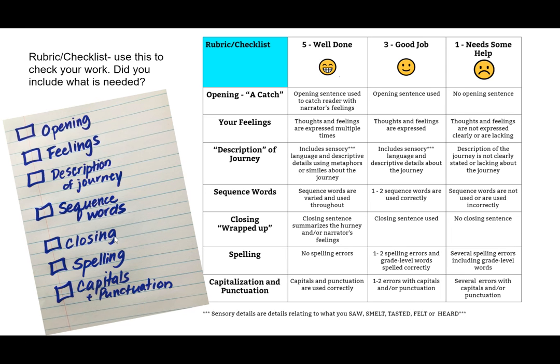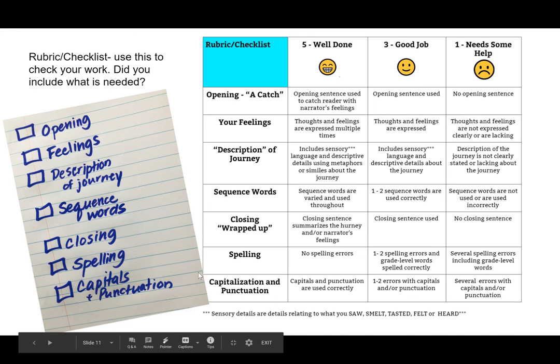Now, one other thing that's going to be included is a rubric or a checklist, and you can use this to make sure that you have what's needed. And you can see right here is the rubric, all these different things, and I took a little sheet of paper